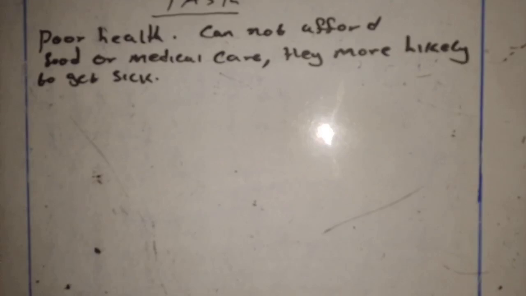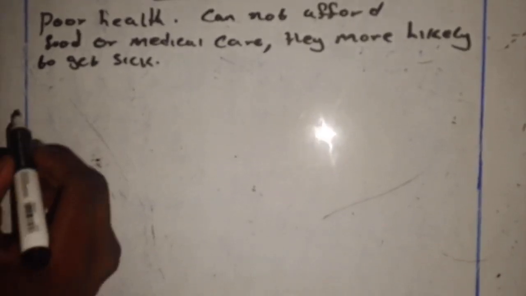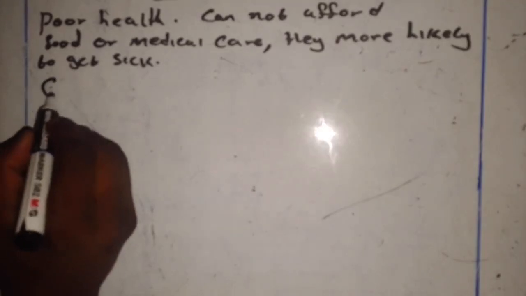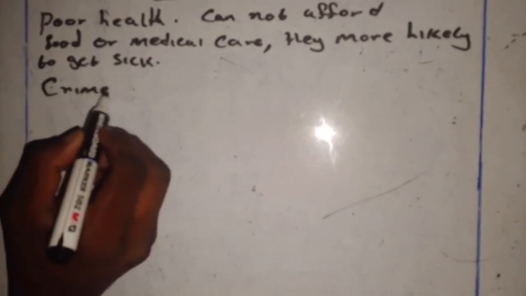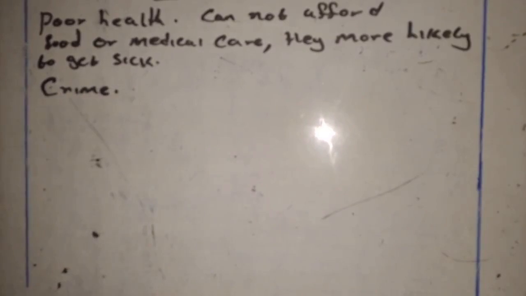And the second one is crime. We talked about increase in crime. Yeah, increase in crime. So I have crime. So how can crime cause poverty? Okay.